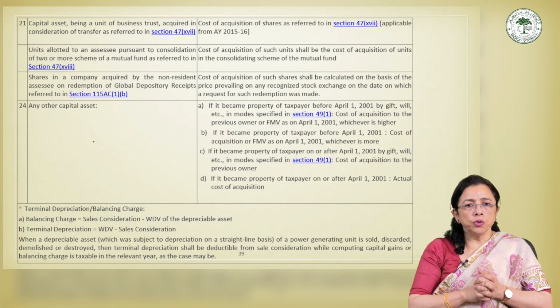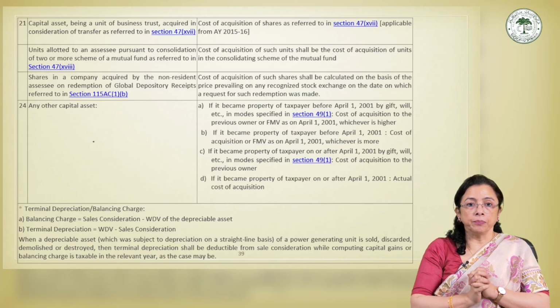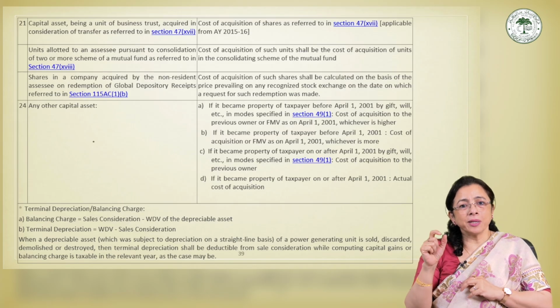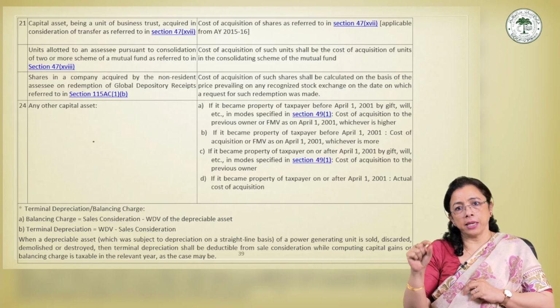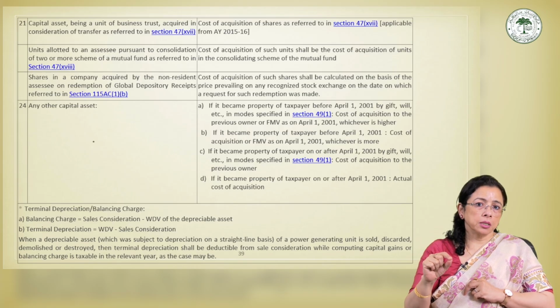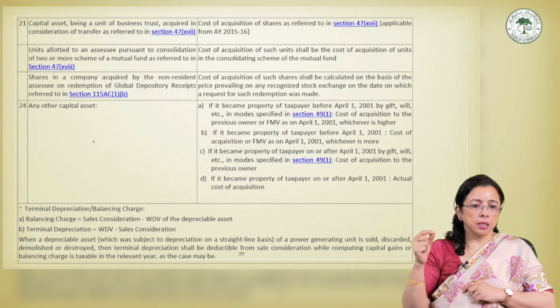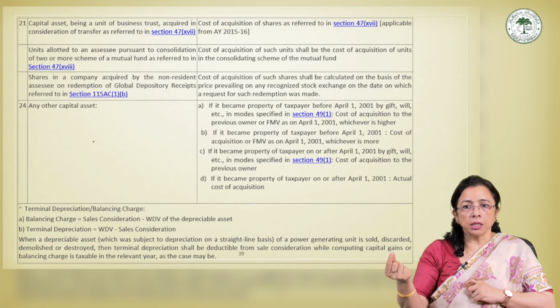Moving on to the next, that is, units of a business trust acquired under section 47, sub-section 17. This section deals with the transfer of shares by the shareholders in exchange for units of a business trust, such as a real estate investment trust, REIT, or an infrastructure investment trust, InvIT.